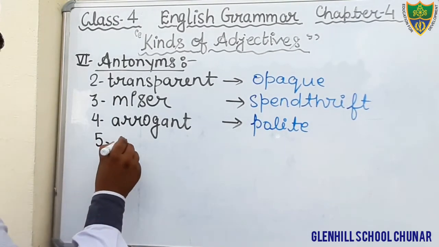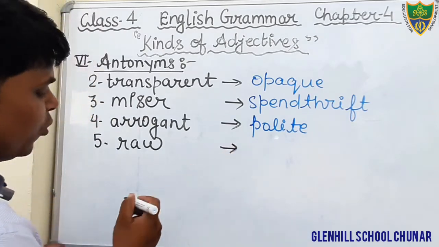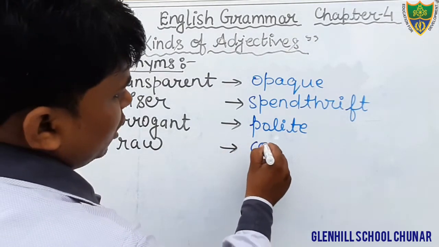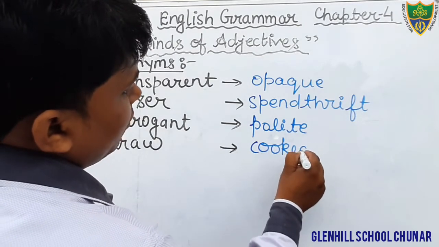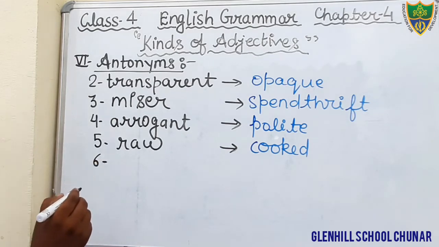Raw, R-A-W, raw. Okay, raw means kacha. And what would be the opposite of that? Cooked. Here the opposite of raw will be cooked, C-O-O-K-E-D, cooked. Okay, students, come to the next question, question number 6.